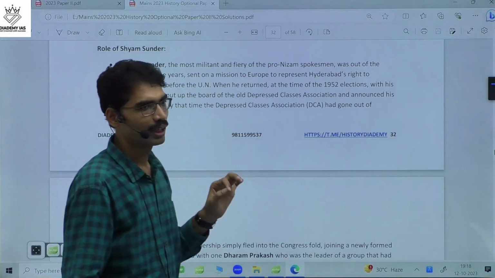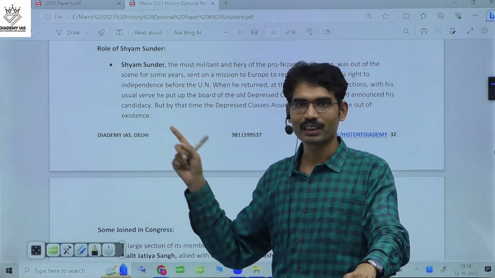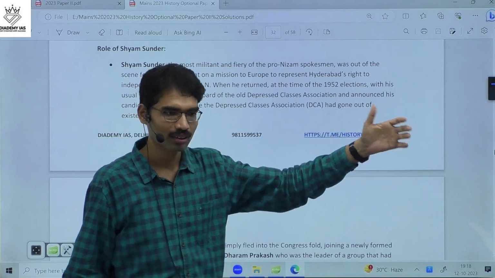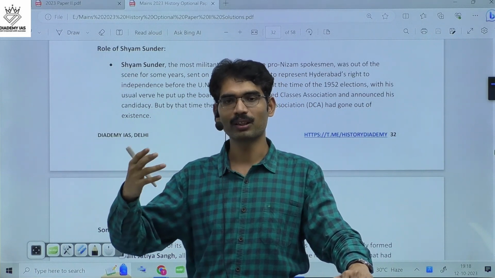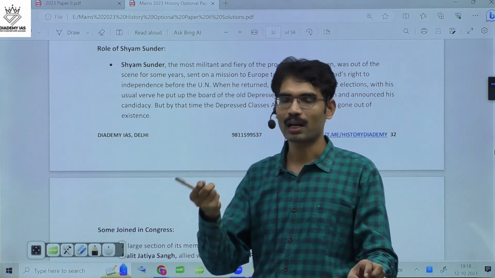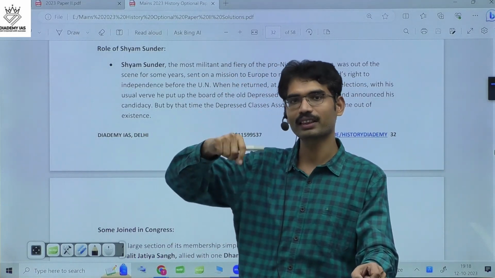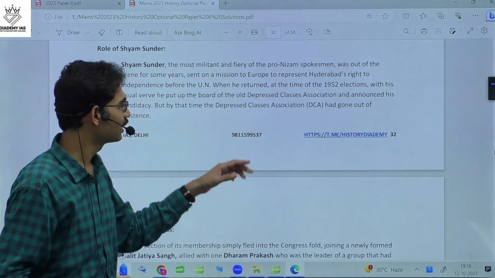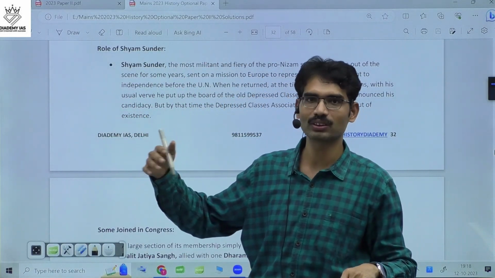I will try to explain in simple terms. Before independence, Ambedkar's leadership was there, and these people were taking inspiration from Ambedkar. Ambedkar was also one of the important leaders. But immediately after independence, many people went into the fold of the Congress Party. And when it comes to Ambedkar, he joined the cabinet, and as a result he could not concentrate on various Dalit parties. The regional Dalit parties took advantage of the popularity of the Congress, and some of them entered into Congress.